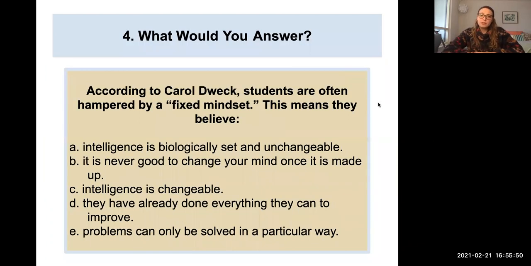All right, so our last question here. According to Carol Dweck, the lady I just talked a lot about, fixed versus growth mindset, students are often hampered by fixed mindset. So what does that mean that they believe? Take a second, look through your options. Fixed mindset would be letter A. Intelligence is biologically set and unchangeable. There's nothing you can do about it. And again, we know that's not true at all. You can, in fact, make a difference with some things, even though there is a genetic component to it.